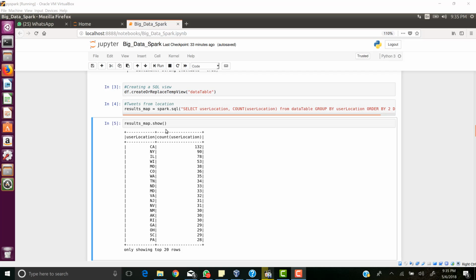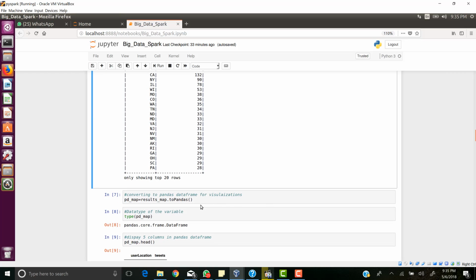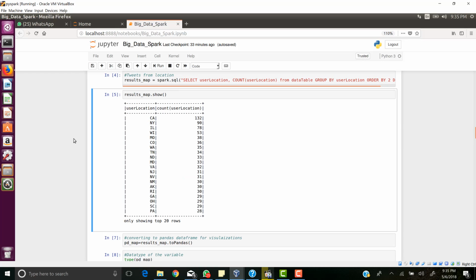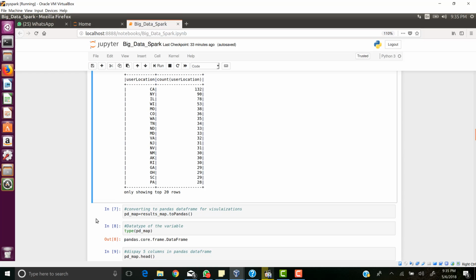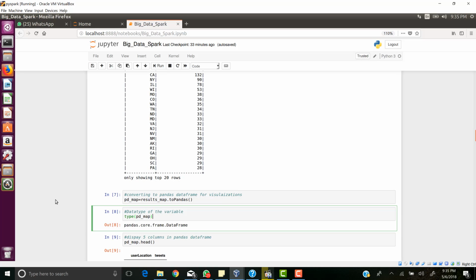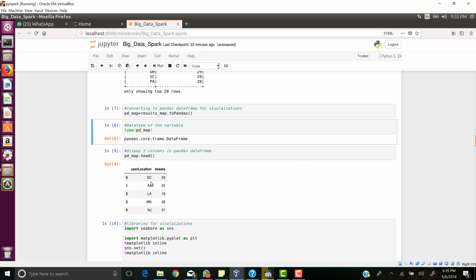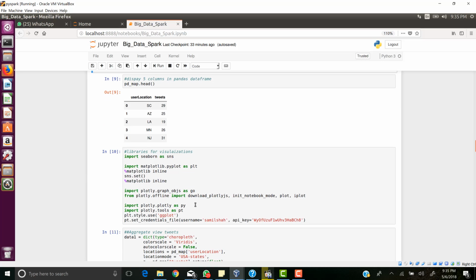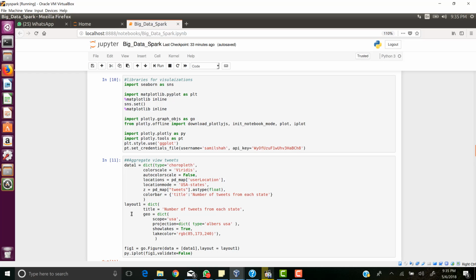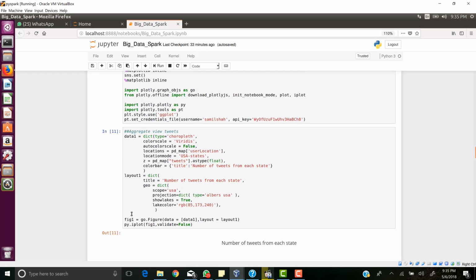This is the result which we get for running the SQL. For me to do visualizations, I have to export it to pandas. So what I'm actually doing here is converting the view, the data frame, into a pandas data frame. As you can see, the type of this particular variable is a pandas data frame, and the same data is being stored as a pandas data frame here. For visualizations, I'm importing all the libraries which are required, and this is the function which we've written to plot the graph.